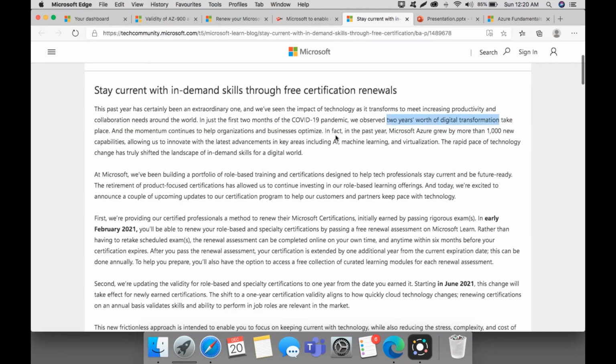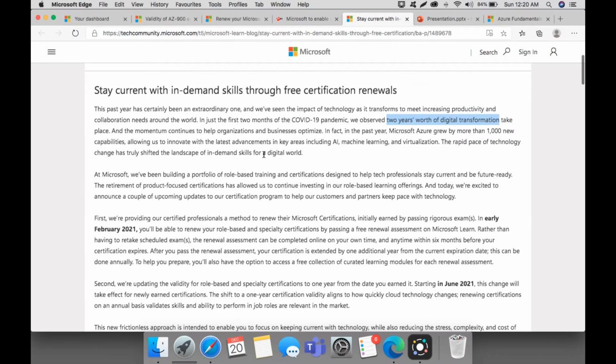This is exactly right, because due to this pandemic, Microsoft has redesigned its certification examination, like the way of taking the exam at home, because exam centers are not allowed in this pandemic time.